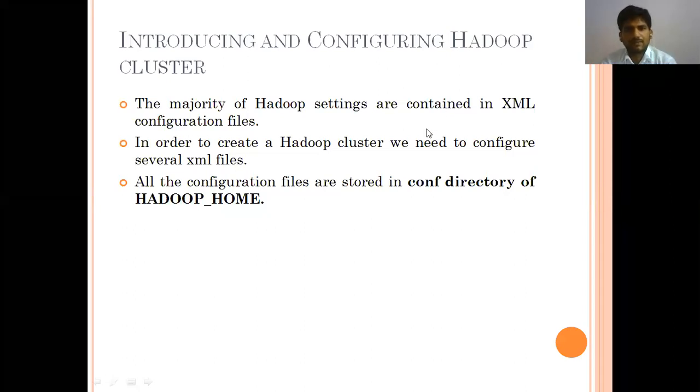Okay. So the majority of Hadoop systems are contained in XML configuration files. Yesterday we already discussed that XML files are needed. Everything is going to be monitored and maintained through the browser, and we are not going to store the data directly. We are going to get the data in a website manner only. So who is going to maintain the data? For example, our university results. How are we going to check our university results? University results are going to be posted in an examination.